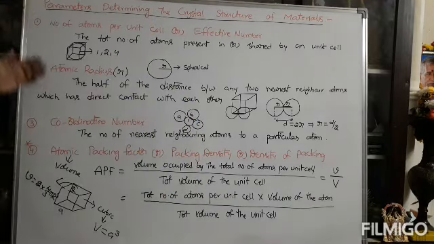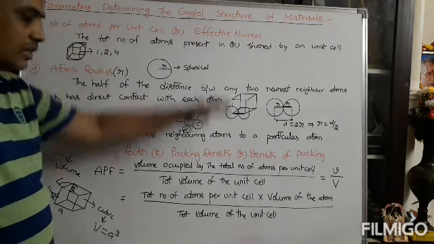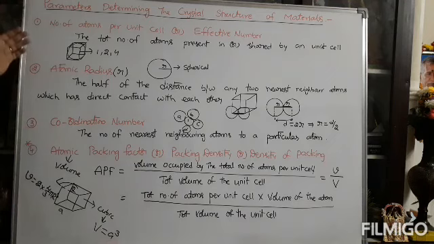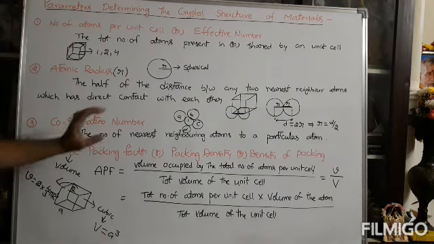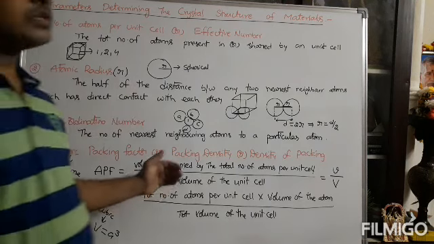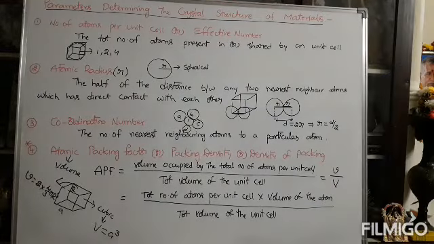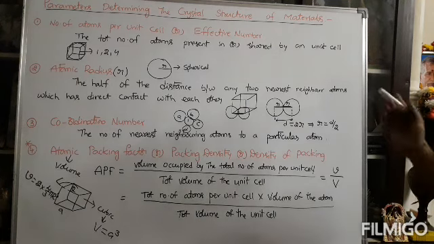So the basic parameters that determine the crystal structure, these terms must and should be known. The first is the number of atoms per unit cell. Second is the atomic radius. Third is the coordination number. And fourth is the atomic packing factor. These are the basic terms. After completing these basic terms, you can explain them one by one. First, number of atoms. Second, atomic radius relation. Fourth, atomic packing factor.